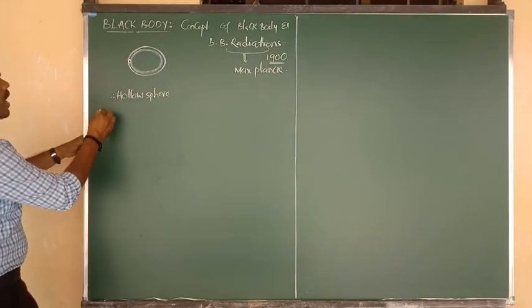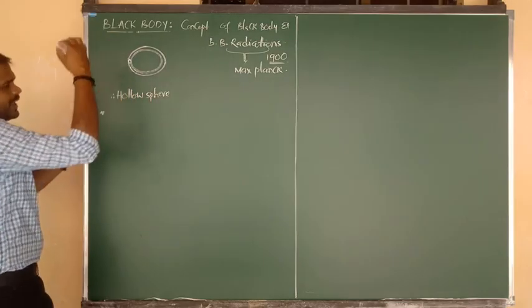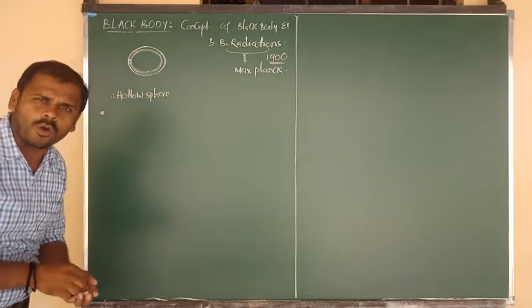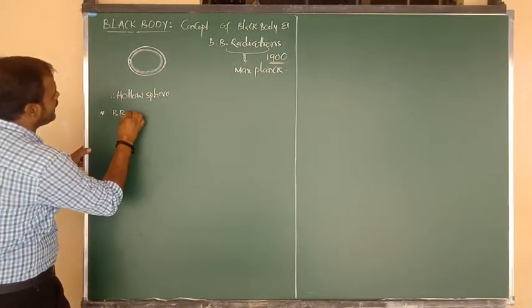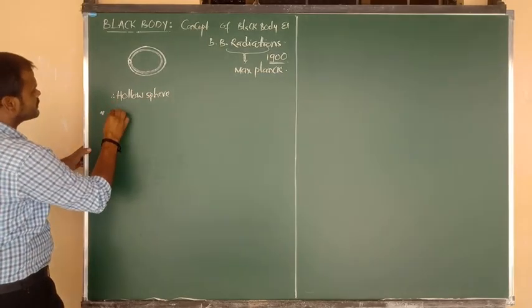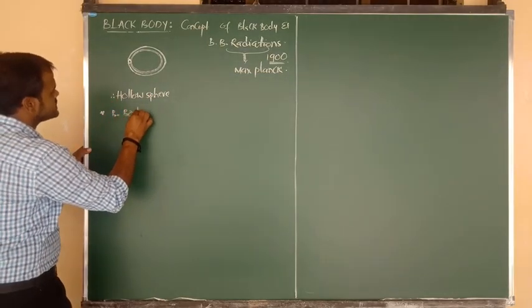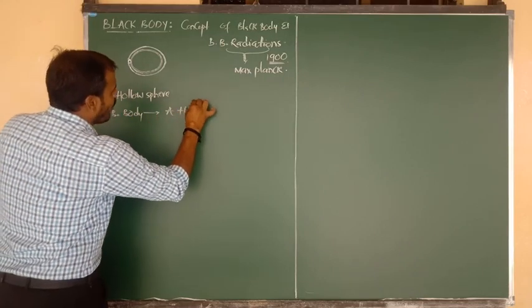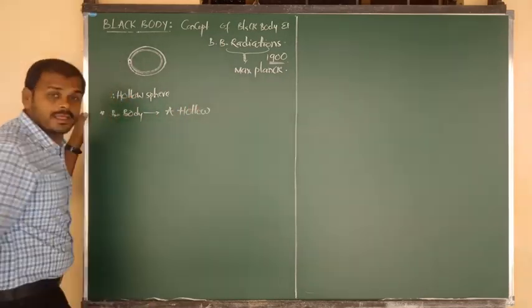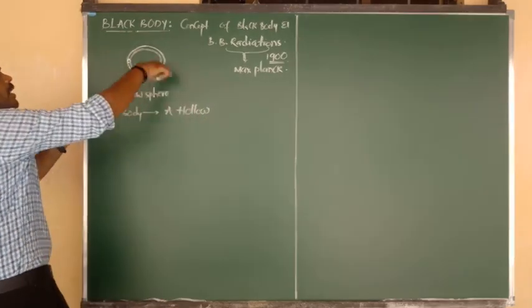So the first information about the structure of black body is that a black body is a hollow sphere, and also we can say a hollow metallic sphere.